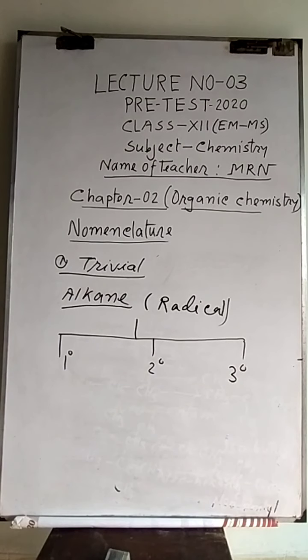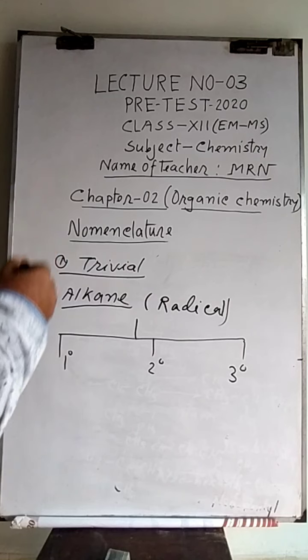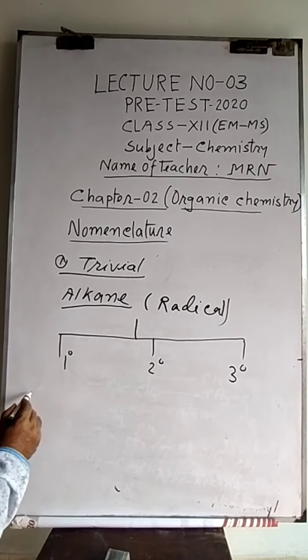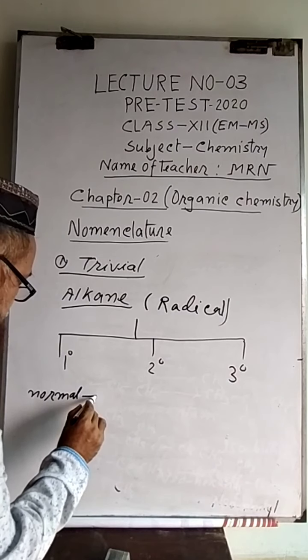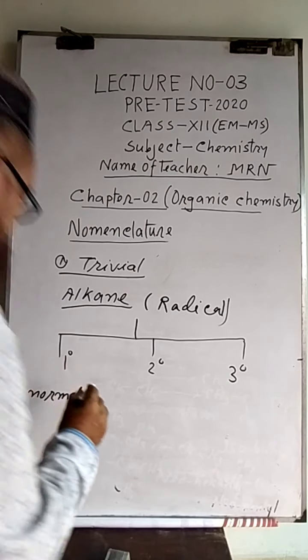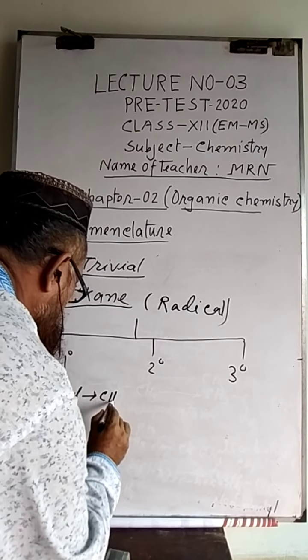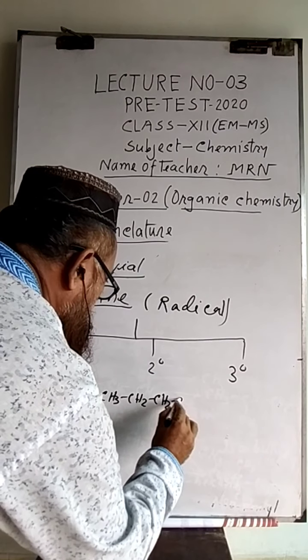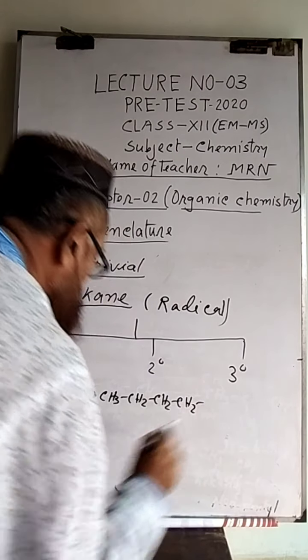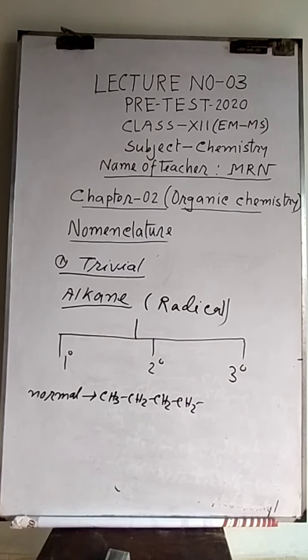The primary is called 1 degree, secondary is called 2 degree, tertiary is called 3 degree. Primary is of different kinds. For example, normal, this one is normal butyl. Its name is given normal butyl.